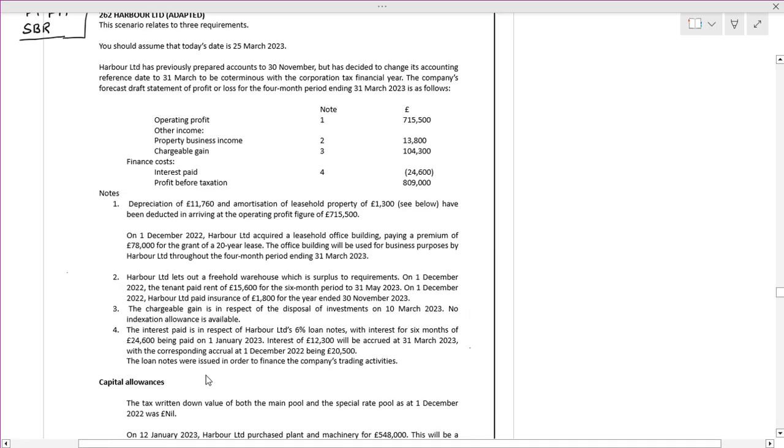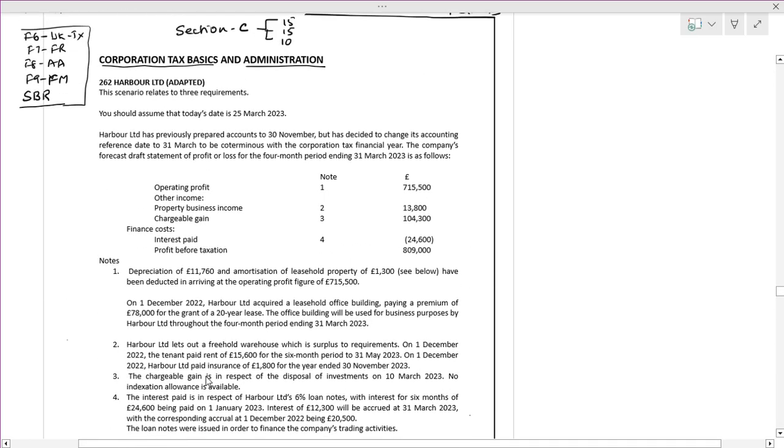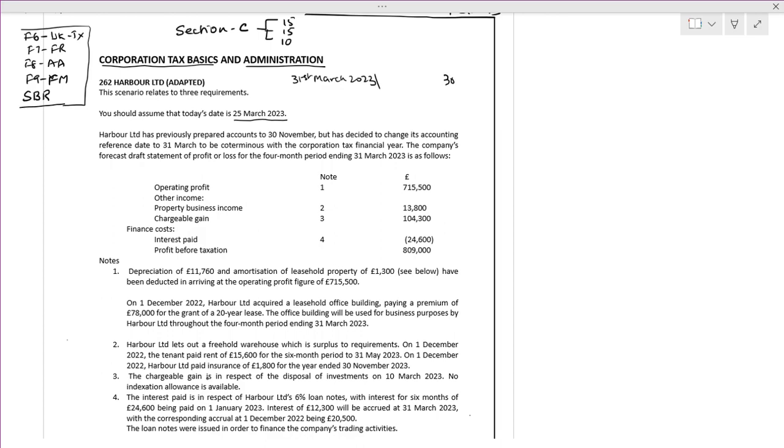Next, you should assume today's date is 25th March 2023. See the dates: there is 31st March 2023 and there is 30th November 2023. That's very, very specific.